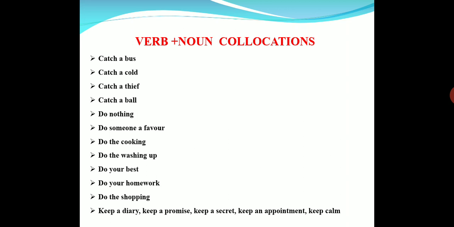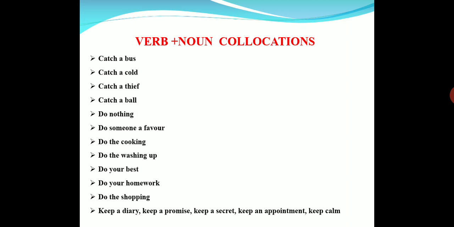The second, noun plus noun collocation, and then adjective plus noun collocation, and then noun plus verb collocation, and then adverb and adjective collocation, and the last two ones are verb plus adverb collocation and verb plus preposition collocation.